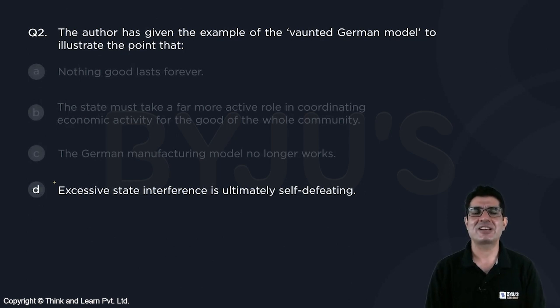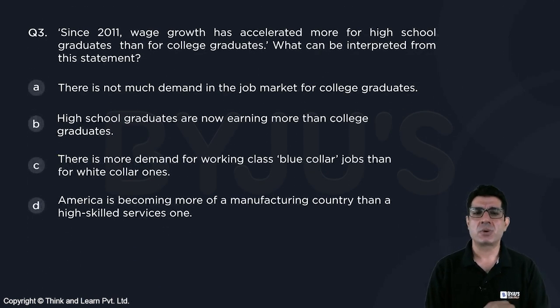Let's have a look at question number 3. Since 2011, wage growth has accelerated more for high school graduates than for college graduates. What can be interpreted? So see, the key thing is the wages for both of these are accelerating, but for high school graduates, the acceleration is higher. So a high school graduate would typically get what kind of job? Imagine. They will mostly contribute to the labor force.